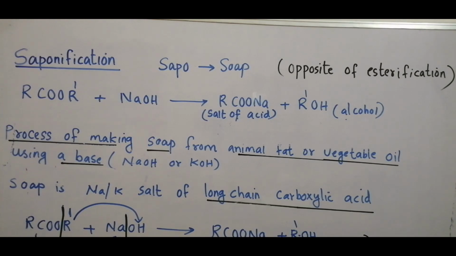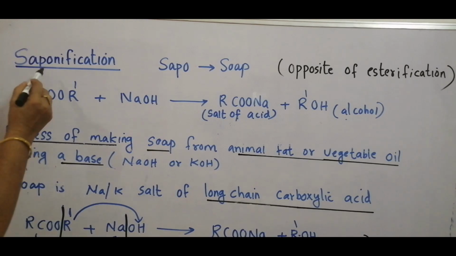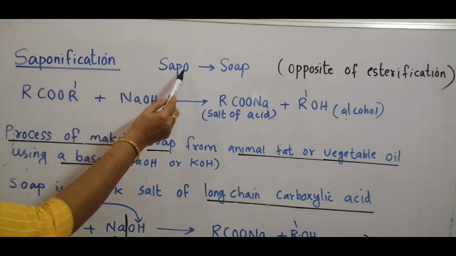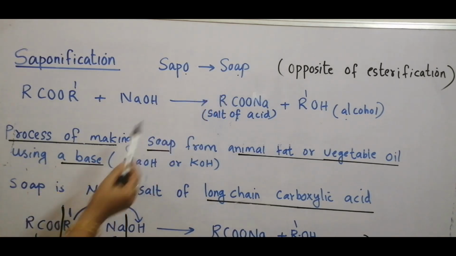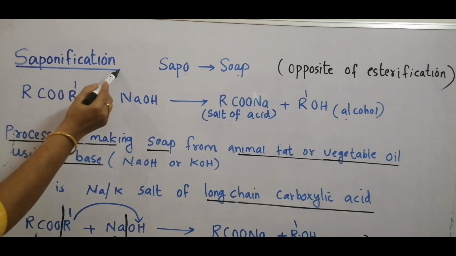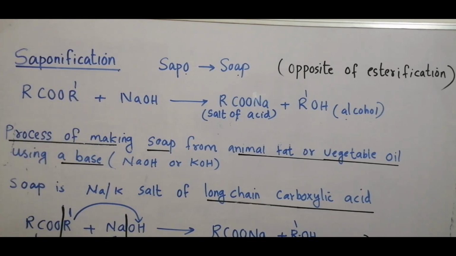Let's move on to saponification. Saponification, sapo, comes from the Latin word which means soap. And saponification is making of soap. Soap is sodium or potassium salt of long chain carboxylic acid.